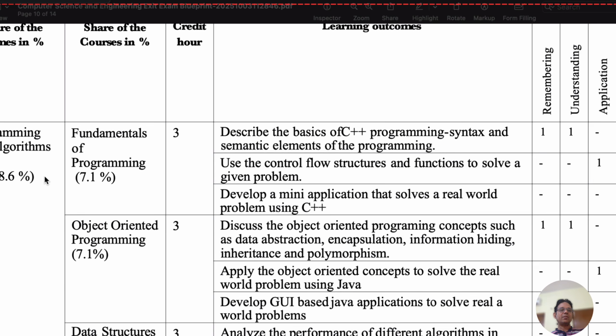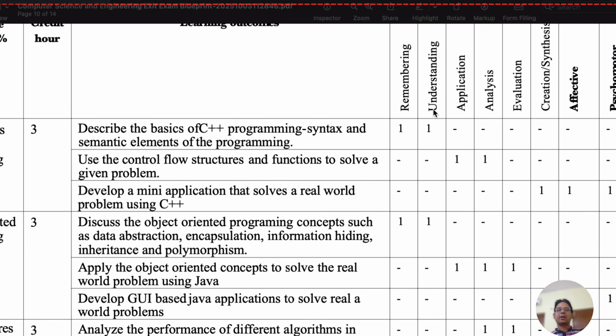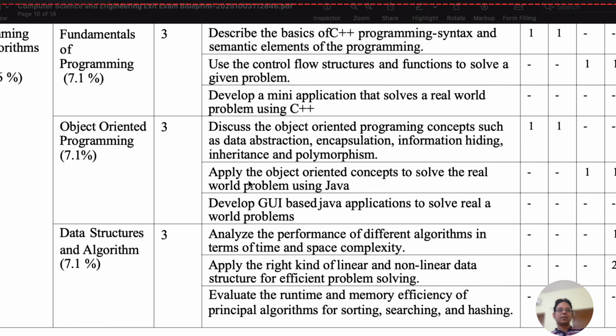For example, here we can see fundamentals of programming. It has 3 course learning outcomes: describe the basics of C++ programming syntax and semantics, elements of programming; use the control flow structure and functions to solve a given problem; and develop mini applications that solve real world problems using C++. So these are the learning outcomes. Based on these learning outcomes, you can have skill and measuring criteria in terms of remembering, understanding, application, analysis, evaluation and creation. So similarly for other courses, these are the 3.